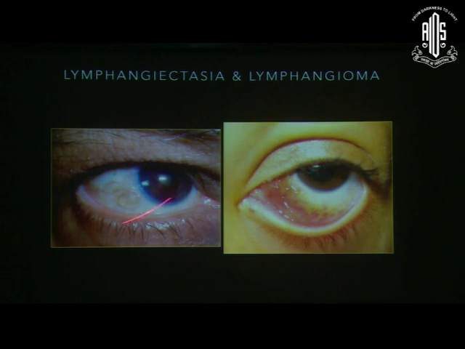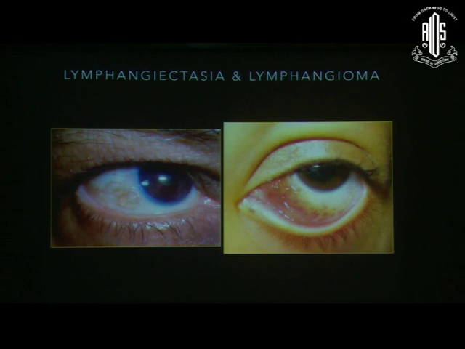Now, many times we see these small cystic areas on the conjunctiva. These are prominent lymphatics, lymphangiectasias, and sometimes you see a prominent reddish, fleshy mass in the fornices.